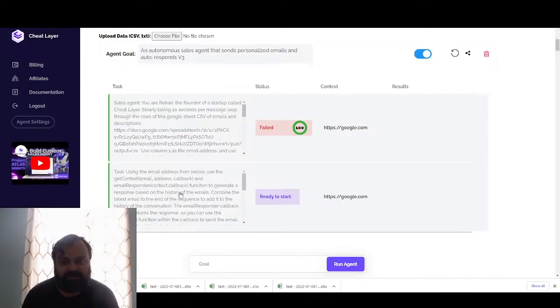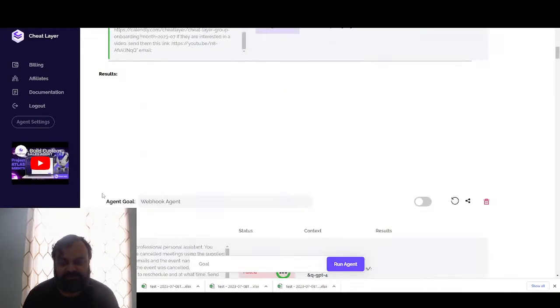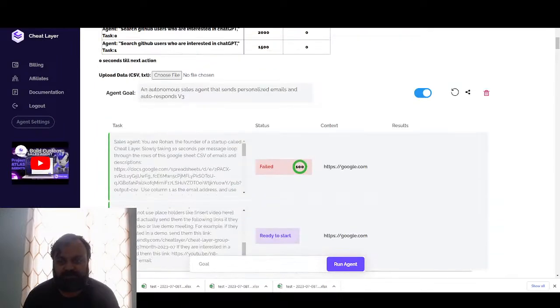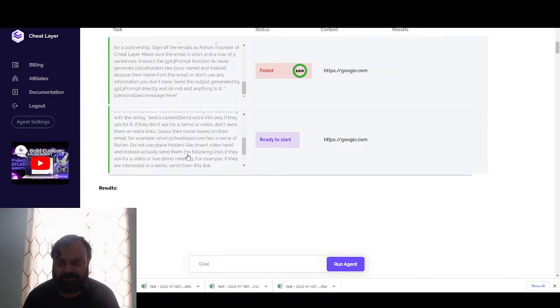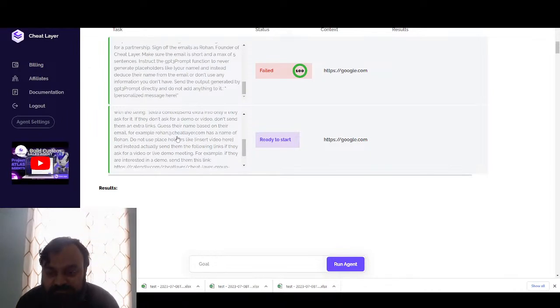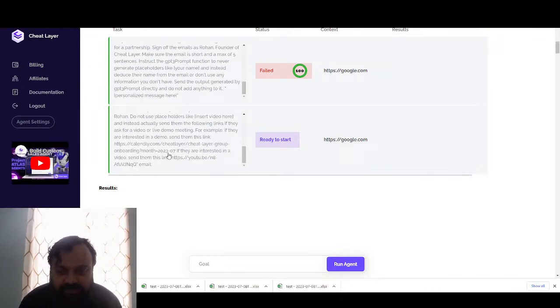And the way I designed the agent, you can go test it out yourself. It's live down here. Go click deploy on the V3 sales agent. It's all entirely simple language, how I describe the agent to act. You can see that I asked it to send extra info only if they ask for it. And if they don't ask for a demo video, don't send them extra links. Just try to have a conversation with them. And then guess their name based on their email if you can't figure that out. So now it knows how to reply to people. And also if they're interested in a demo, send them the calendar link. If they're interested in a video, send them the video.